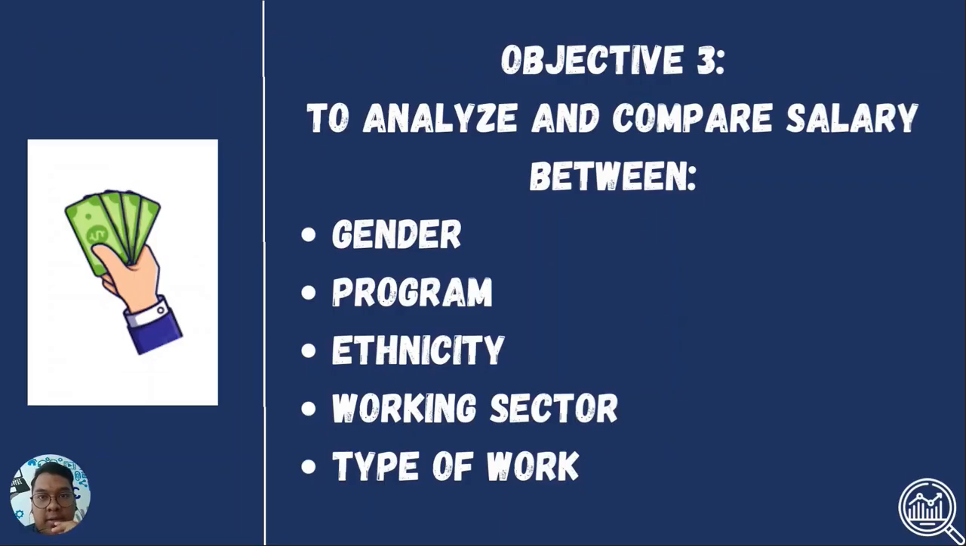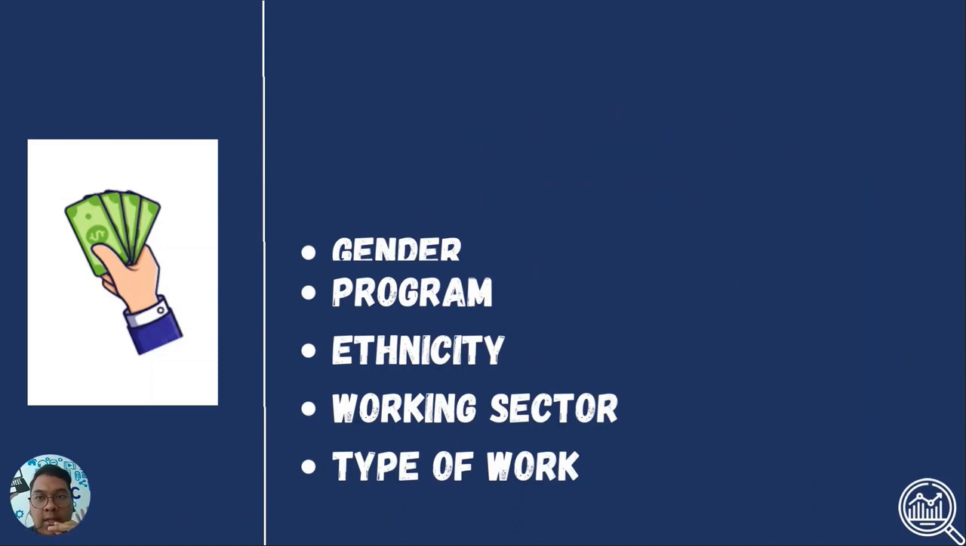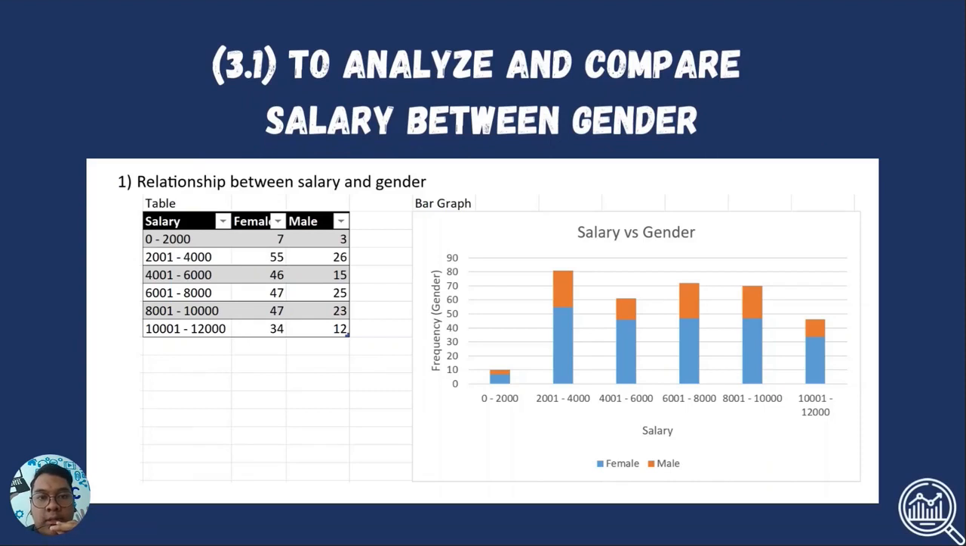I will be presenting Objective 3, which is to analyze and compare salary between 5 categories, which are gender, program, ethnicity, working sector, and type of work. So now we will look at 3.1, which is the relationship between salary and gender.